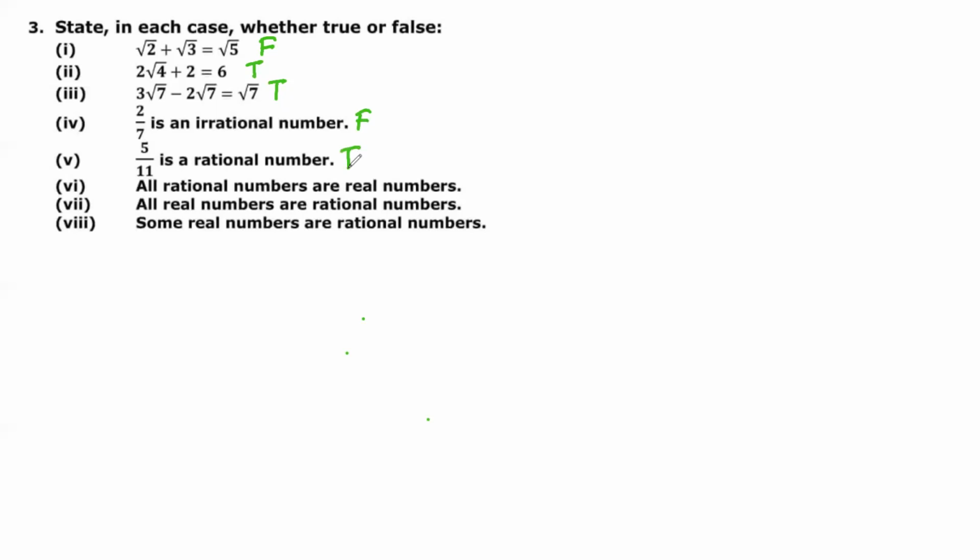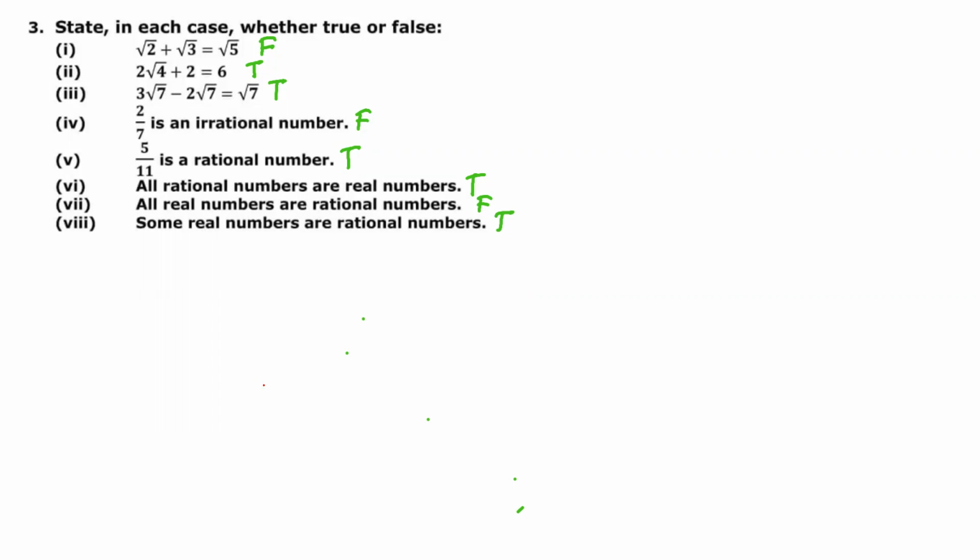True. Very nice. All rational numbers are real numbers. True. Very nice. Then all real numbers are rational numbers. False. Very nice. Then some real numbers are rational numbers. True. Very nice. Perfect. All are clear. Please write it down. Okay.